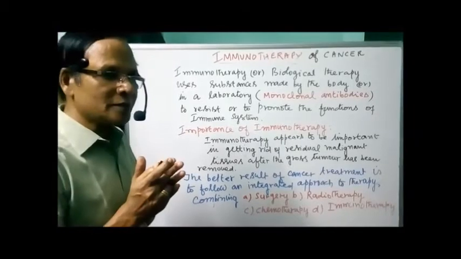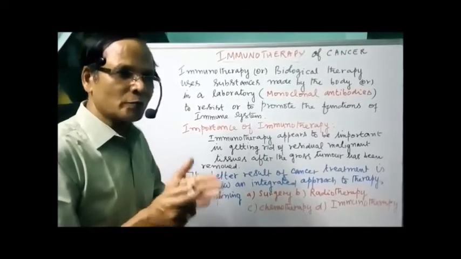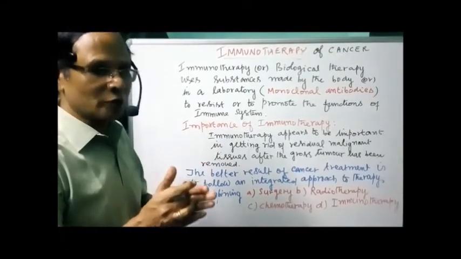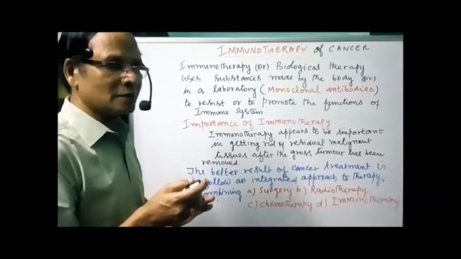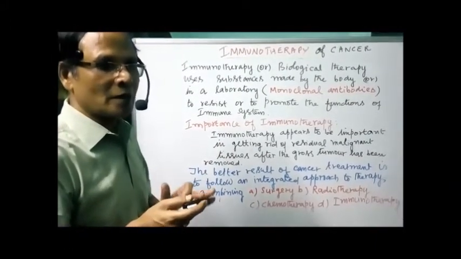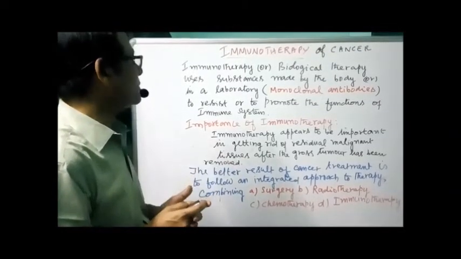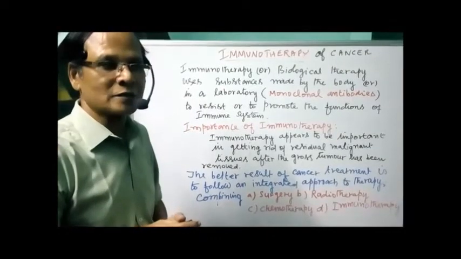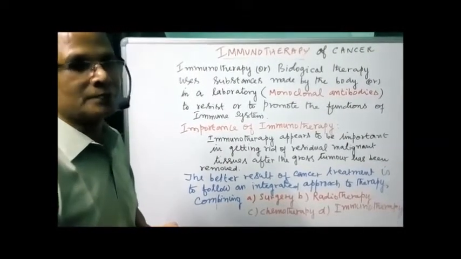You can get a better result only by a combination of different approaches integrated together. That's about the immunotherapy of cancer, how to treat cancer through the immunotherapy method.